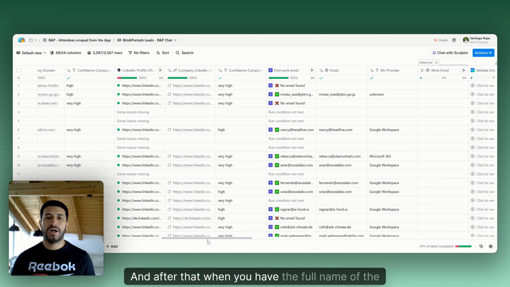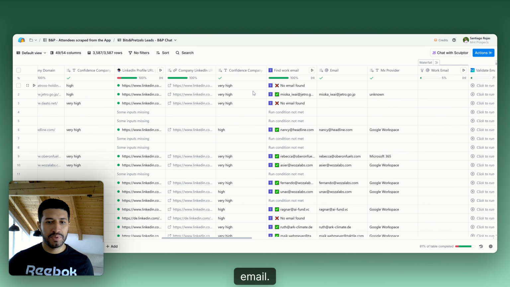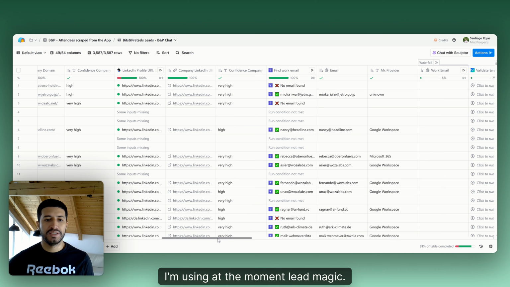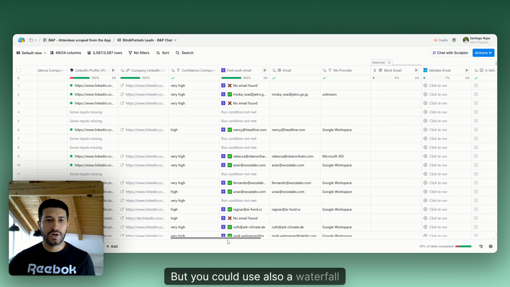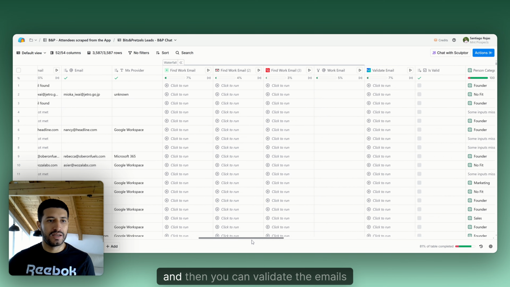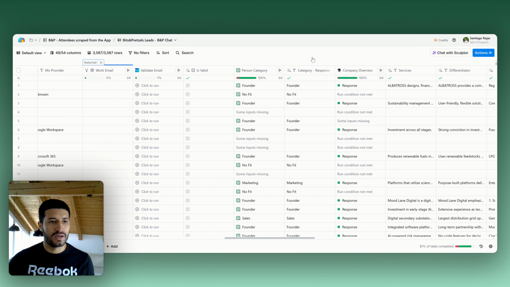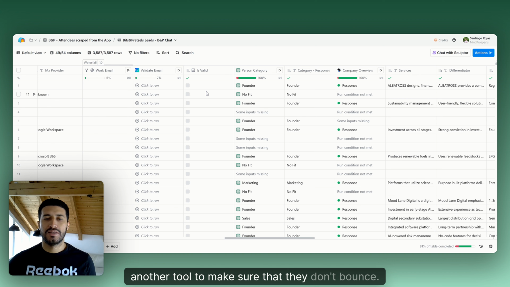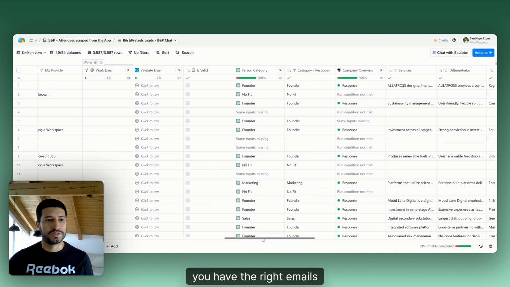And after that, when you have the full name of the person and the company domain, we can look for the email. I'm using Lead Magic at the moment. You could also use a waterfall, which uses different providers, and then you can validate the emails with another tool to make sure that they don't bounce and you have the right emails.